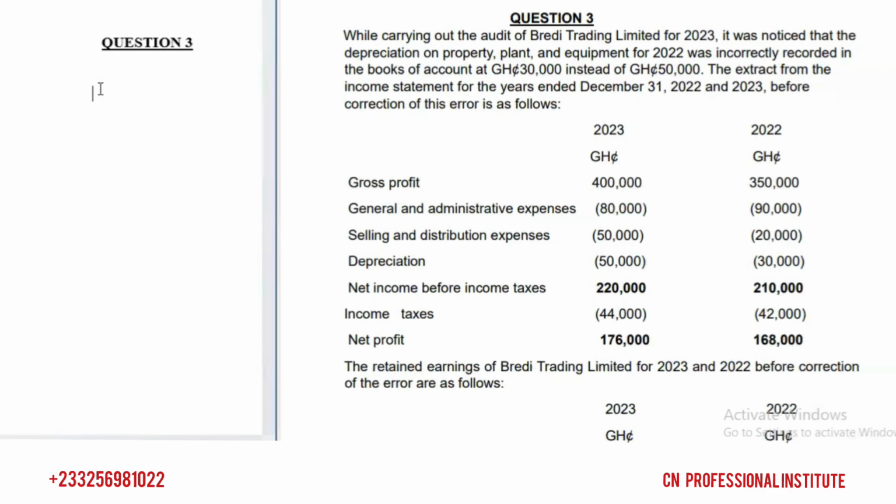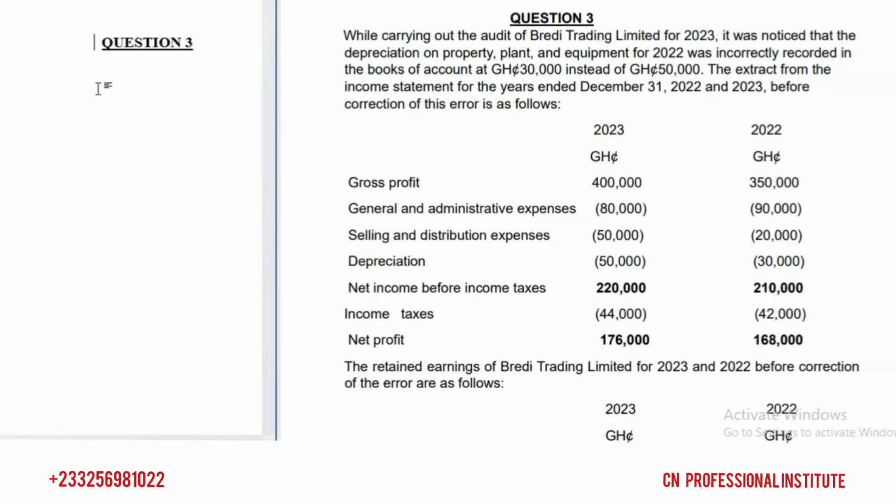If the error will reduce expenses, profit will increase, and so when you are correcting the error, deduct it. And then the tax element, this is how we treat it.